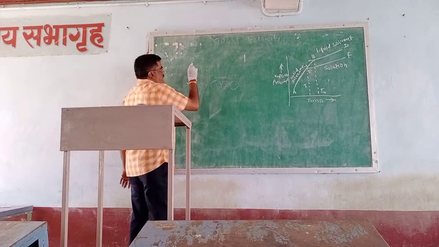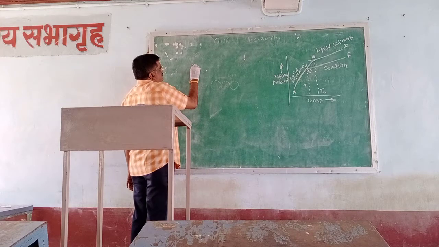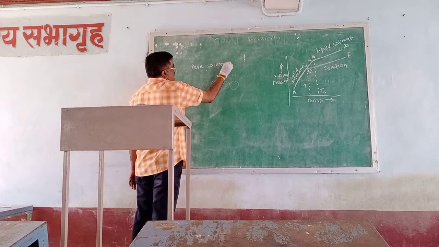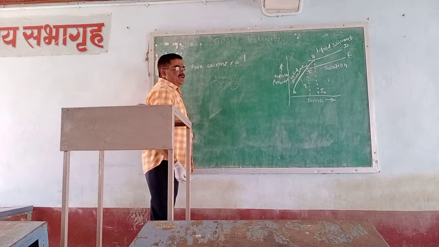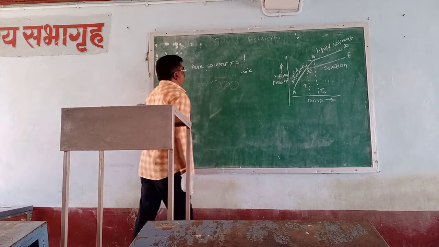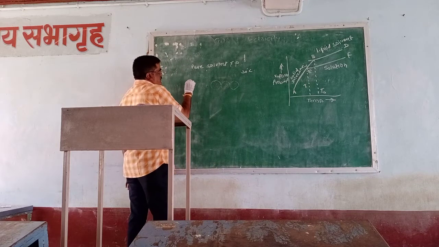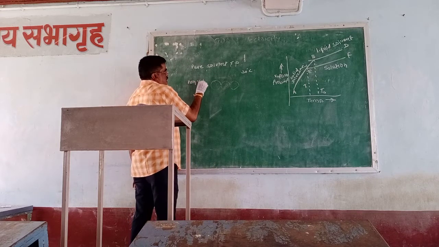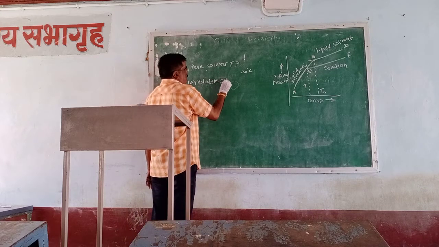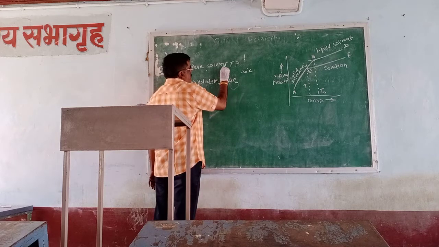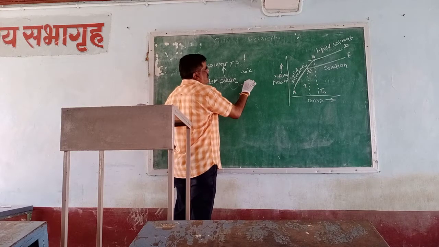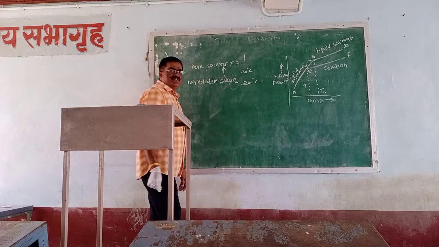For example, the pure solvent's freezing point may be 30 degrees Celsius. When the non-volatile solid is added into this solvent, at that time this freezing point decreases.